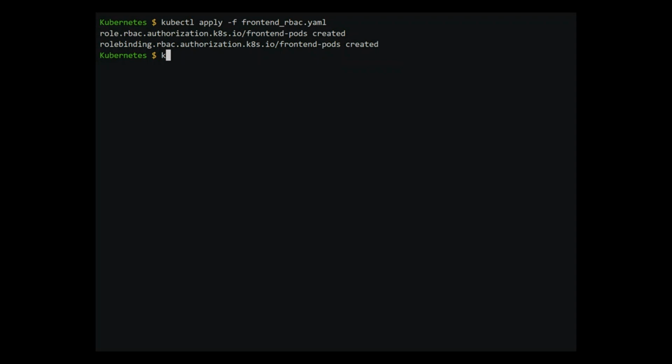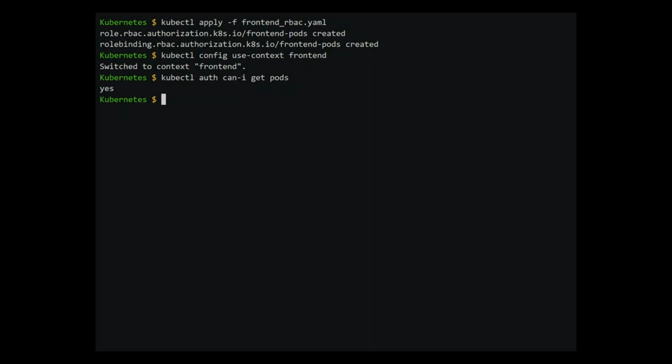Let's switch context to the frontend user now. To do that, type in kubectl config use context frontend. We will now be using kubectl as a frontend user. To see if the user can perform an action, use the can I option in the kubectl auth command. For example, to check if the user can get pods in the current namespace, type in kubectl auth can I get pods.